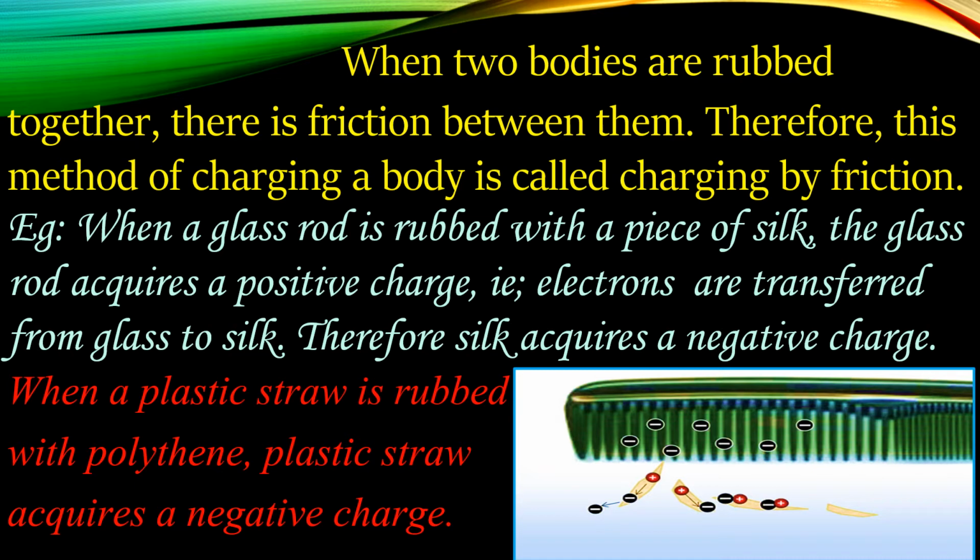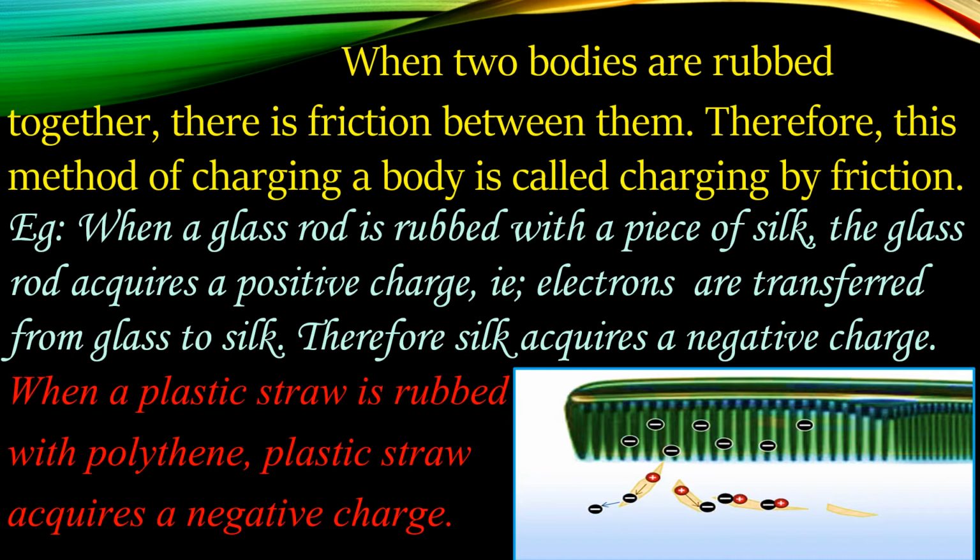Similarly, when you rub a glass rod with a silk cloth, the glass rod acquires a positive charge, that is, electrons are transferred from glass to silk. Then the silk will be getting a negative charge because it is gaining the electrons, and the glass rod is losing the electrons. So the object which loses the electrons, that is the glass, gets a positive charge, and the object which gains the electrons, that is the silk, gets a negative charge.